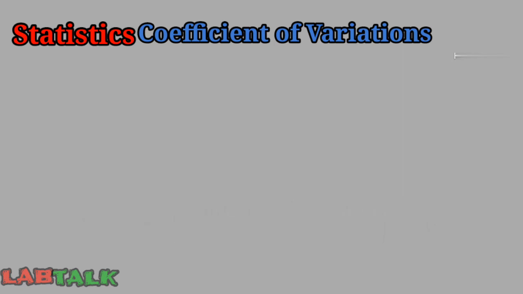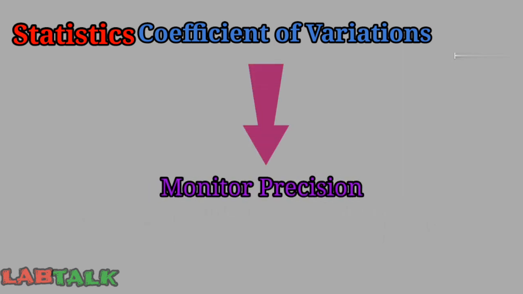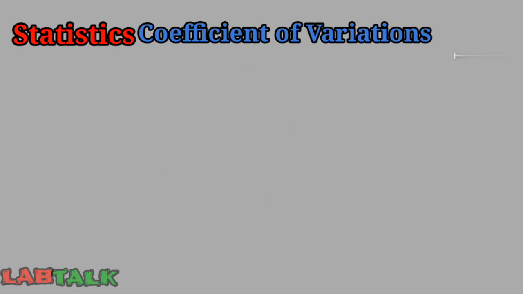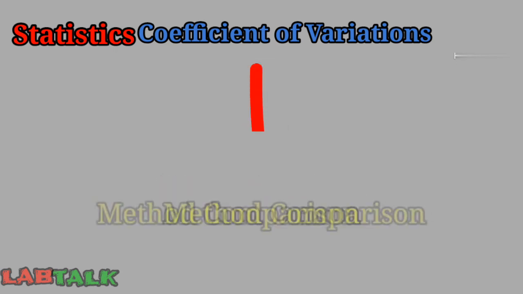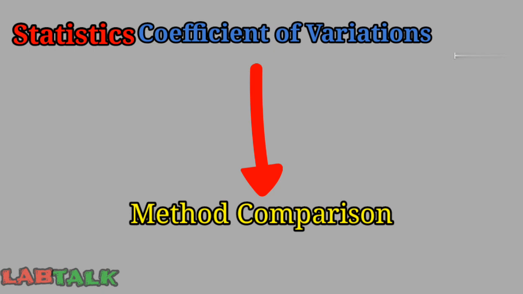The CV is used to monitor precision. When a laboratory changes from one method of analysis to another, the CV is one of the elements that can be used to compare the precision of the methods. Ideally, the value of CV should be compared with the total allowable error given in the guidelines.